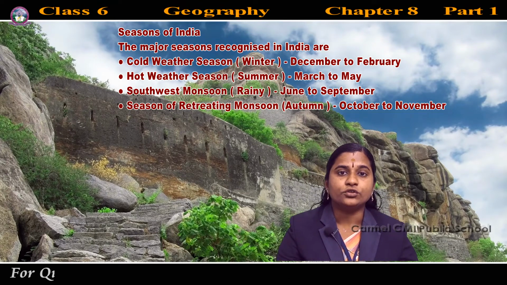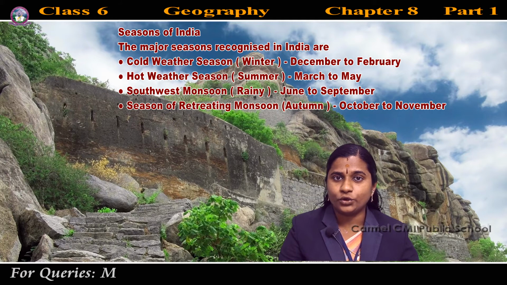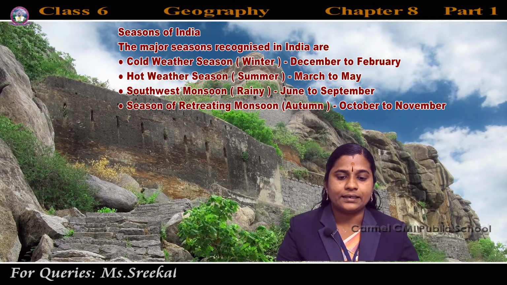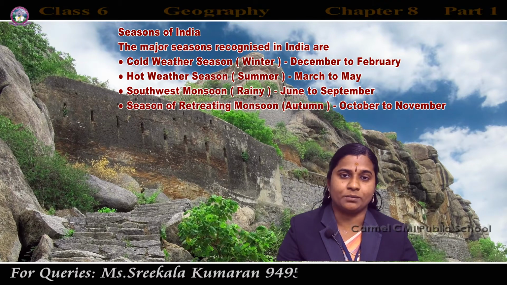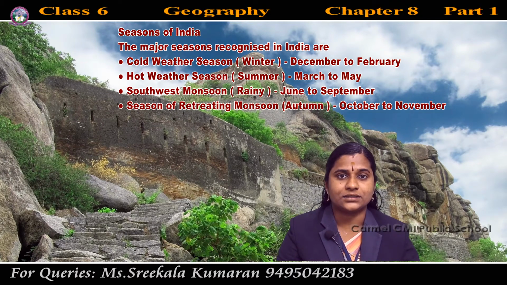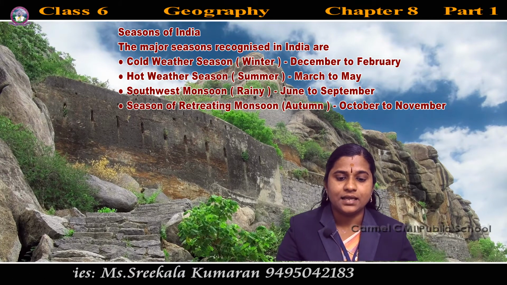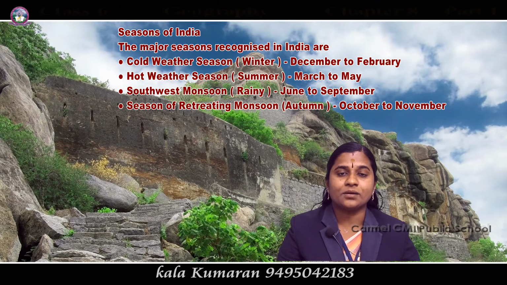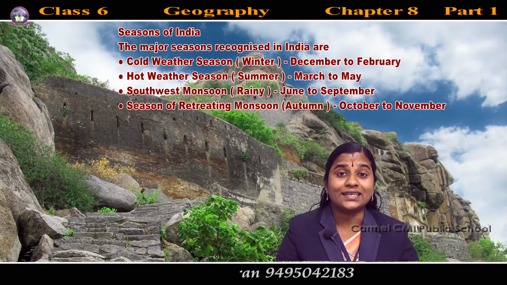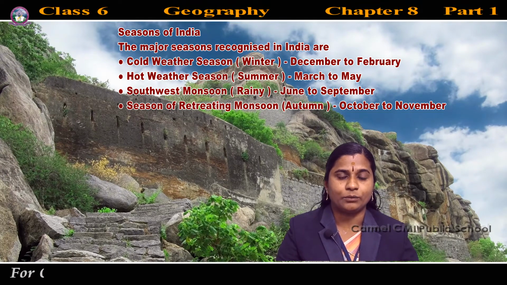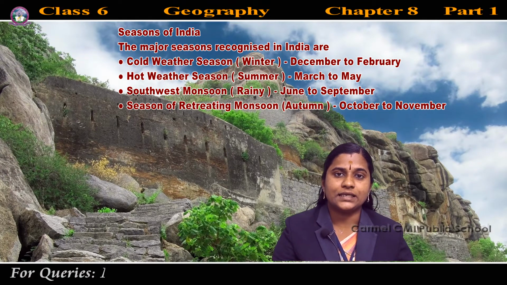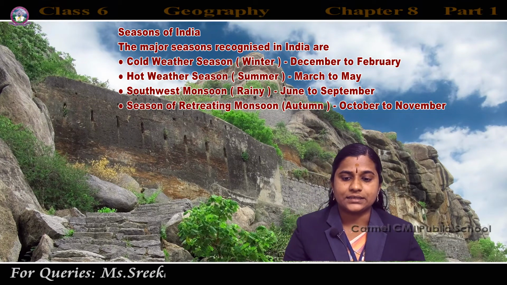Rainy season, June to September, and another name is southwest monsoon. Monsoon is the rainy season. And the last one is autumn season, that is the season of retreating monsoon, and it is October and November.